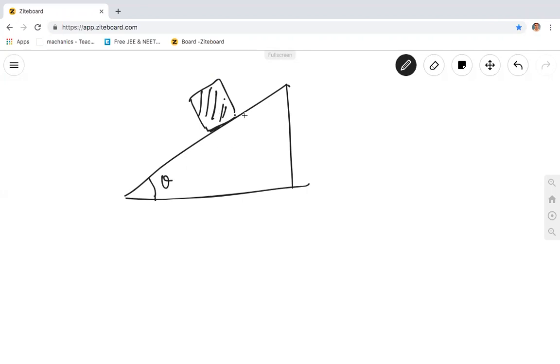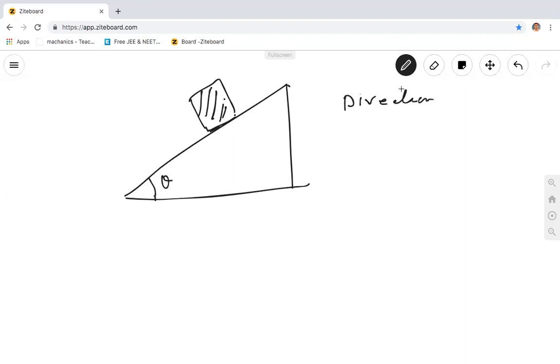Friction. Yes, certainly. Suppose this triangular incline were made of ice, and this were an ice cube. Do you think it will stay there? No. It will go down, right? So if it stays there, it is because of friction. Now, what's the direction of the friction force?